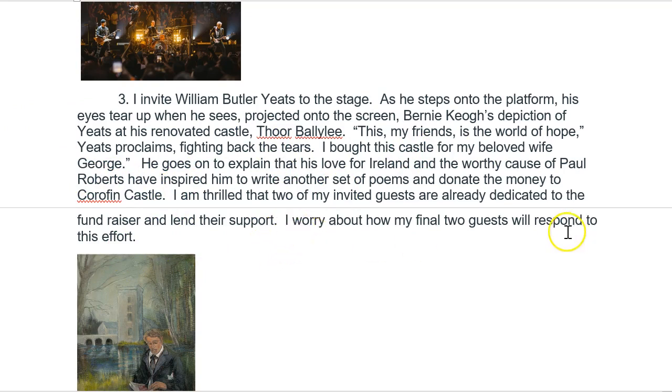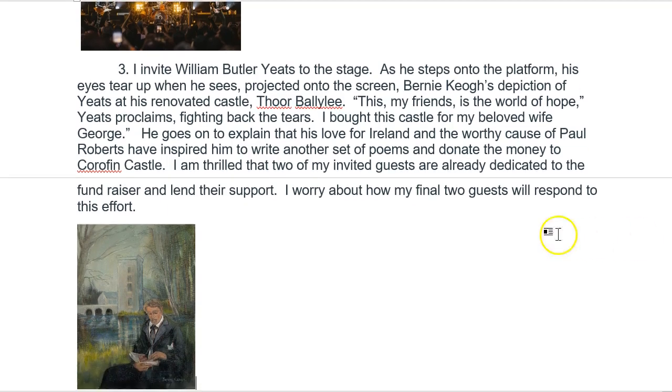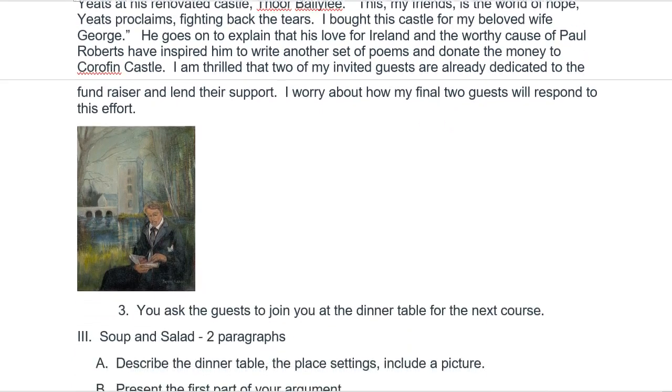I worry about how my final two guests will respond to this effort. That is my transition sentence. Now the reader knows that the next paragraph is going to contain information about the other two guests who might not necessarily agree with this whole thing.